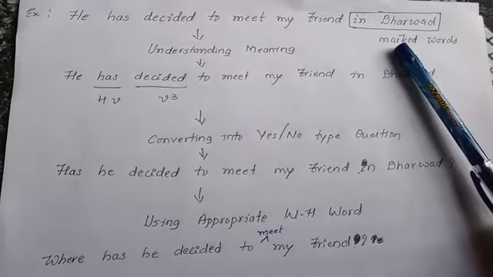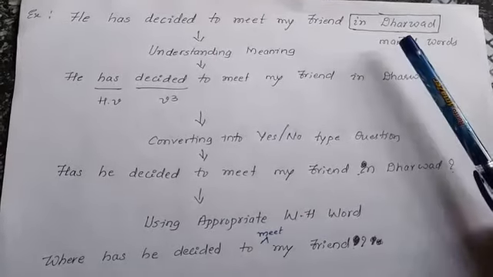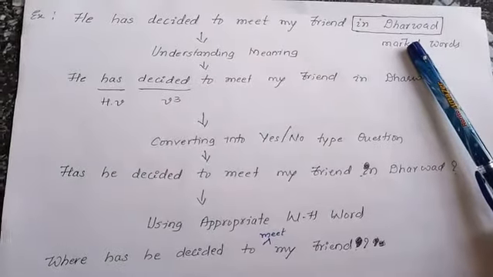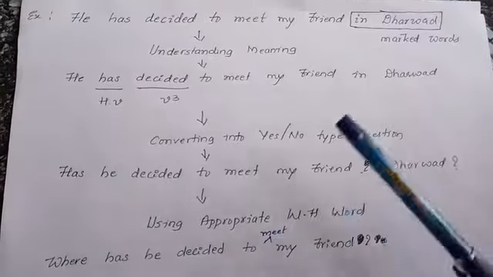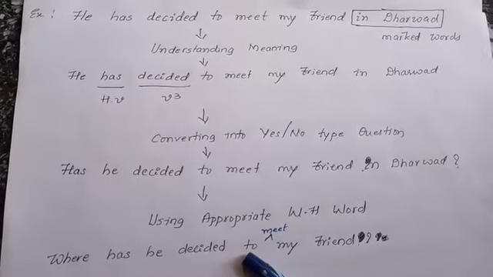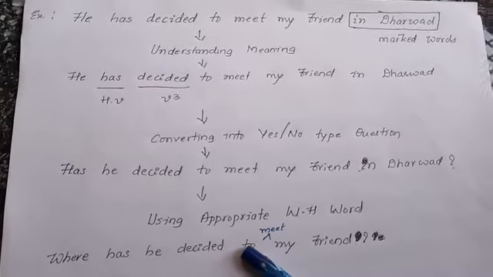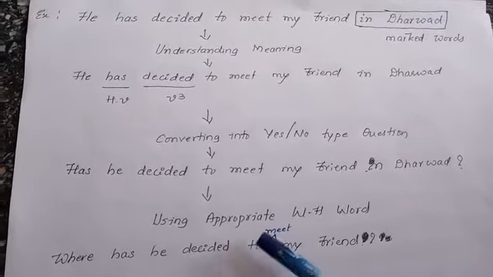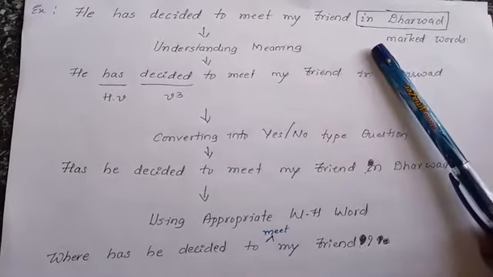We usually frame a question so as to get the marked words as the answer. And according to that, this WH question can be the appropriate one: where has he decided to meet my friend? It is in Dharwad.